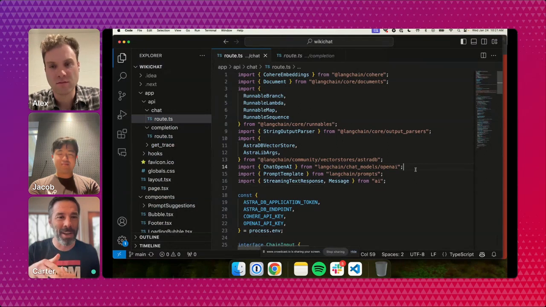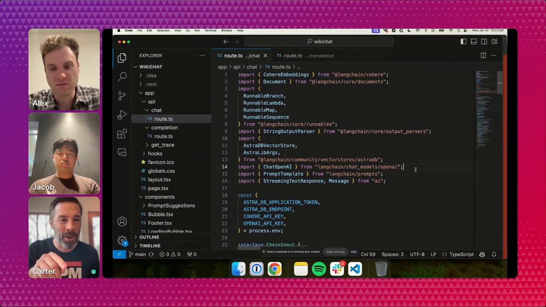Jacob will go into more detail, but the cool thing about LangChain is that they've taken a bunch of best practices and abstractions that have organically come up through people building on AI, and they've built it into a prescriptive SDK that developers can use.